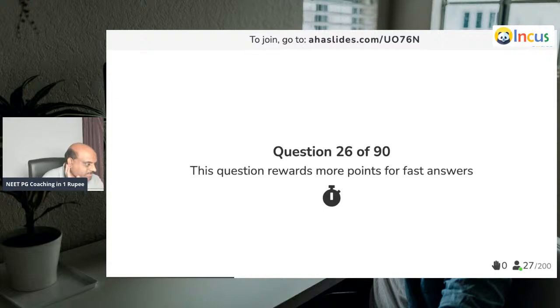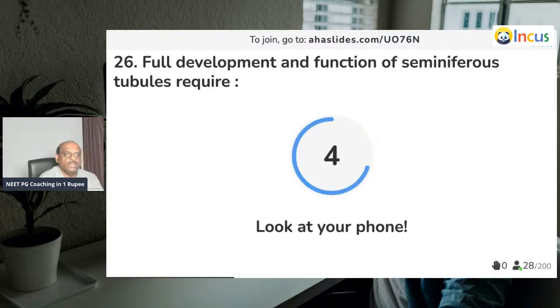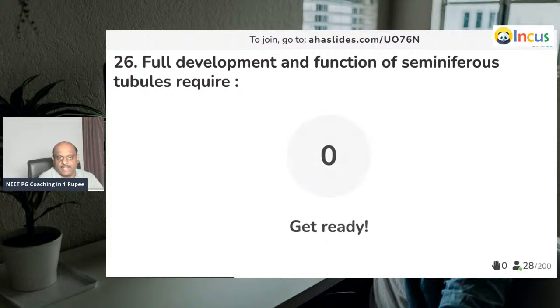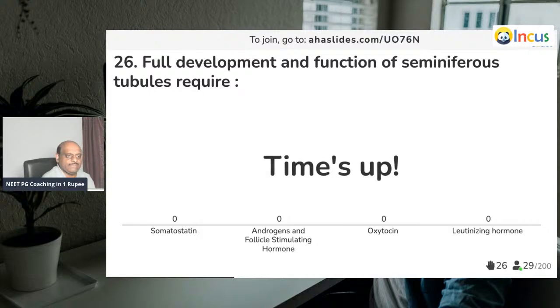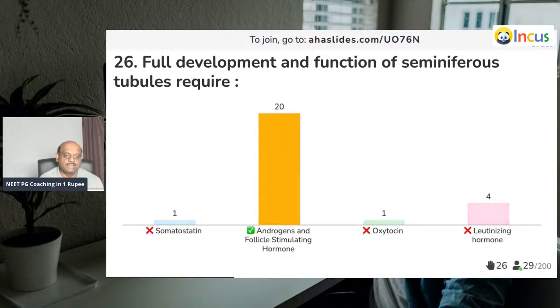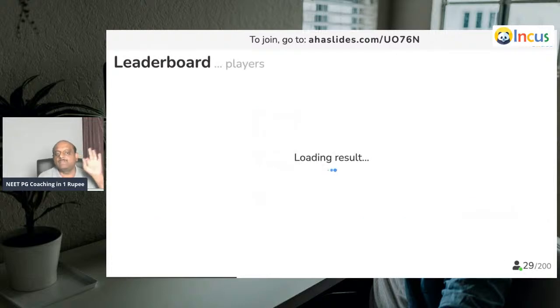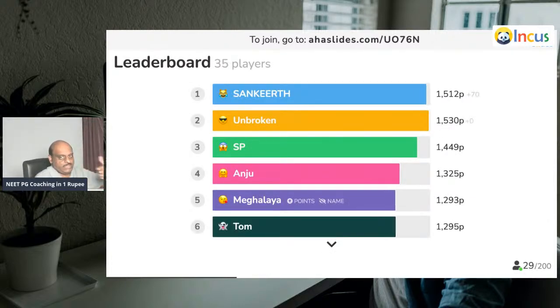Question number 26. Full development and function of seminiferous tubules requires what? If seminiferous tubules are to fully develop and function, what you need is very important, doctor. Very good. It is androgens and follicle stimulating hormone that you need to remember. FSH and androgens are the ones required.